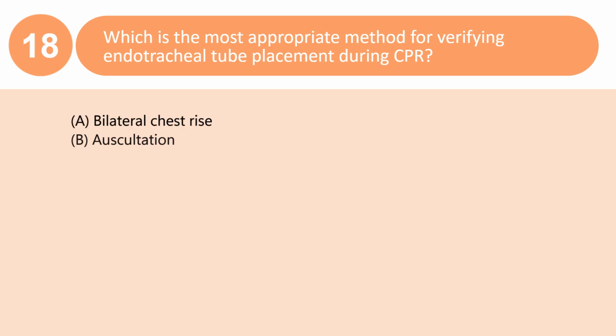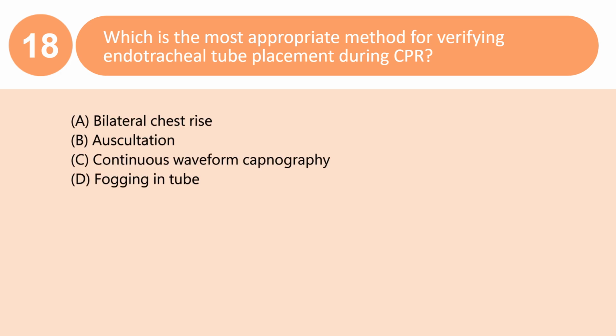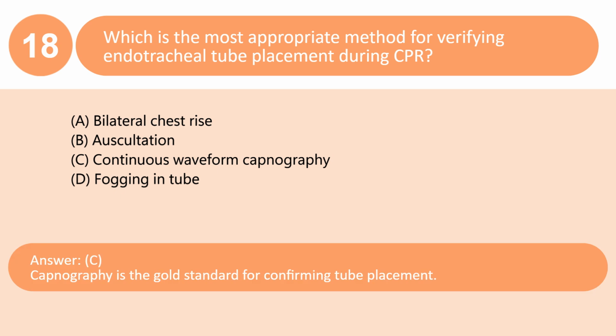Which is the most appropriate method for verifying endotracheal tube placement during CPR? A. Bilateral chest rise. B. Auscultation. C. Continuous waveform capnography. D. Fogging in tube. Answer: C. Capnography is the gold standard for confirming tube placement.